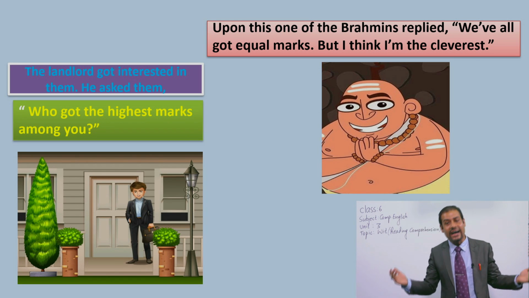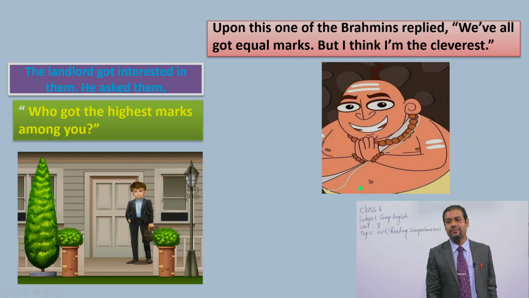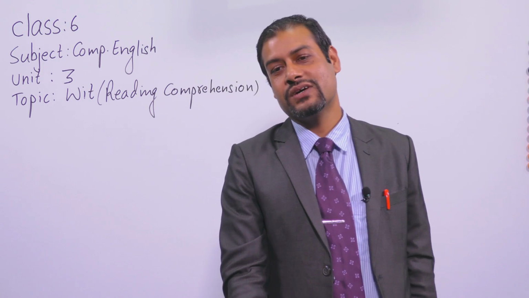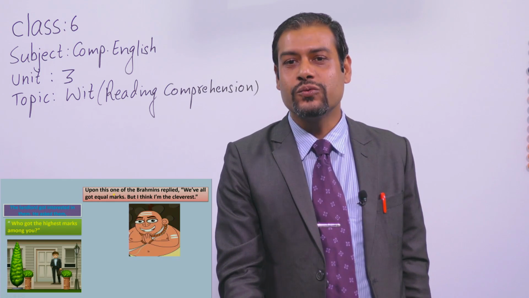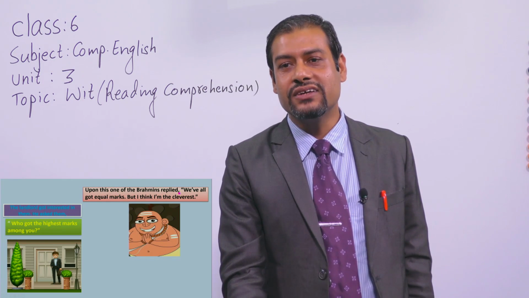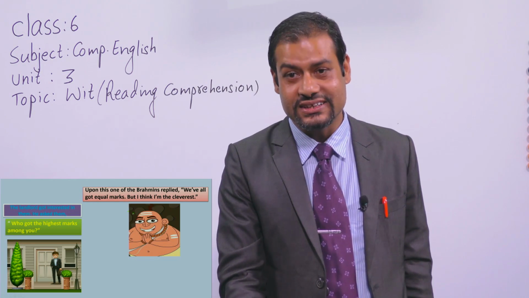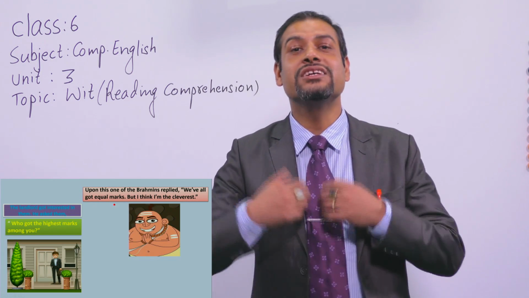The landlord asked. And at that time, the first Brahmin replied, "We have all got equal marks, but I think I am the cleverest." Up to here, it's fine, dear students. See, he was very fair. Upon this, one of the Brahmins replied, "We have all got equal marks." This Brahmin said very truly.